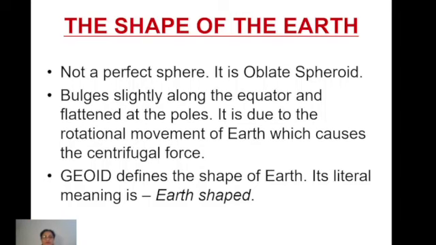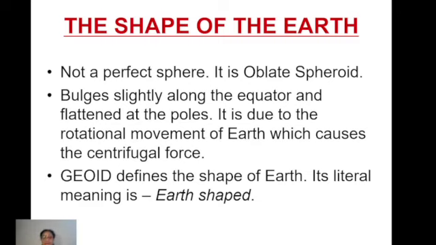Now, what about the shape of the Earth? Generally we say it is a spherical shape, right? But always keep in mind one very important thing. It is not a perfect sphere. It is spherical, but not a perfect sphere. Now, what is a perfect sphere? You can take the example of any ball we play with, suppose a normal football. You will find that from the center, if we take the radius of that ball, on every side we get the same radius, right? Or the other way we can say the diameter at any angle or any side will be the same.